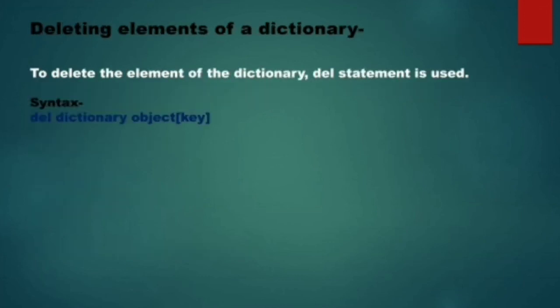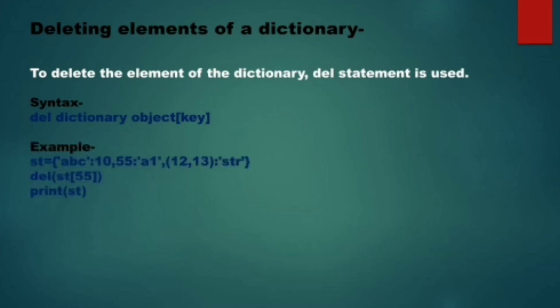Coming up to how we can remove any element from the dictionary. In order to remove any element from the dictionary, we have a statement del. There are other methods also for removing the element of the dictionary, but that we will discuss when we deal with the functions of dictionary. Okay, so right now we are going to study the statement del. How are we going to delete the element of a dictionary? We are simply going to write del, then the dictionary object name, and within a square bracket key. The key that we specify to the del statement, that key value pair will be removed from the dictionary.